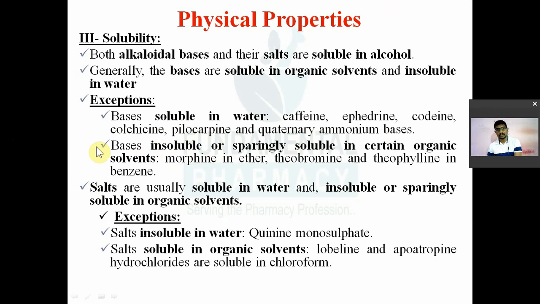There are also free bases which are insoluble in organic solvents, for example morphine, theobromine and theophylline. Morphine is insoluble in ether, and theobromine and theophylline are insoluble in benzene. And the water soluble ones are caffeine, codeine, colchicine and pilocarpine; quaternary ammonium salts are soluble in water.